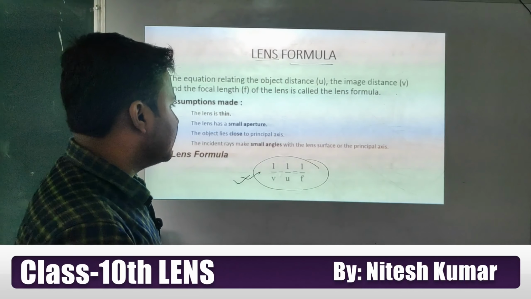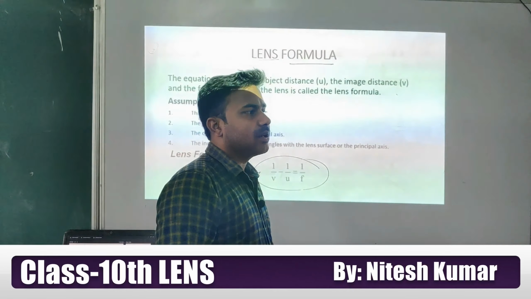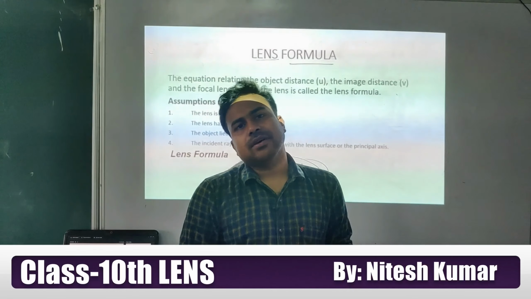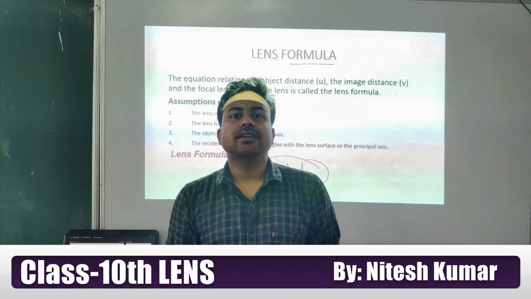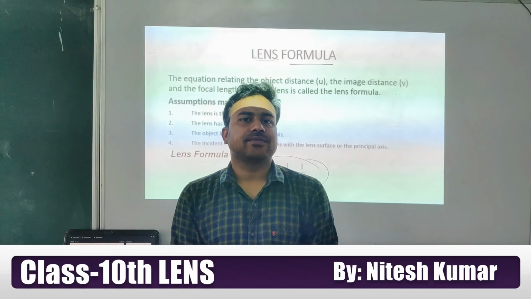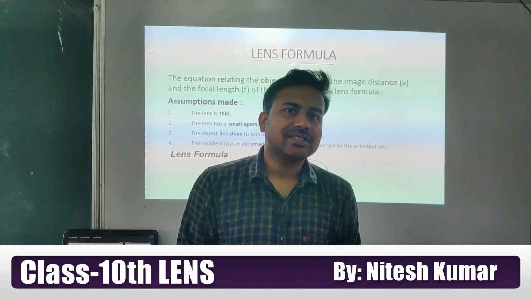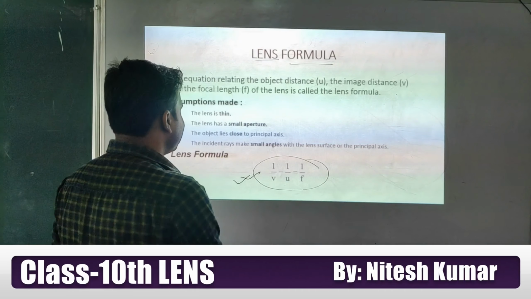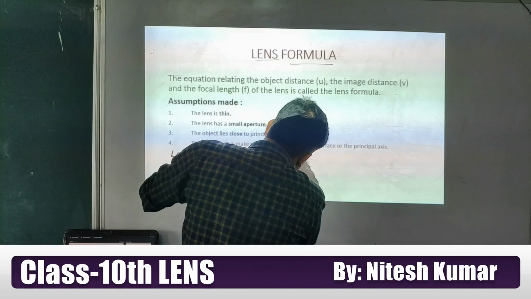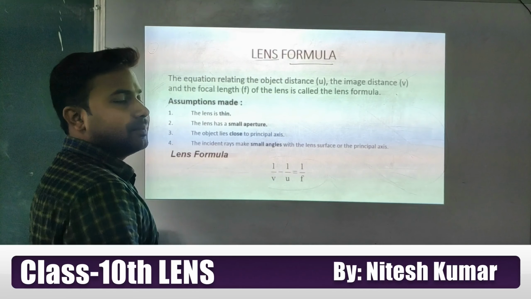We are not calling this the Lens-Maker formula, because in the Lens-Maker formula you get a relation between the focal length, refractive index and radius of curvature of surfaces. This is beyond your syllabus, so I am not going to discuss that formula, but here in the 10th class we will use this concept.